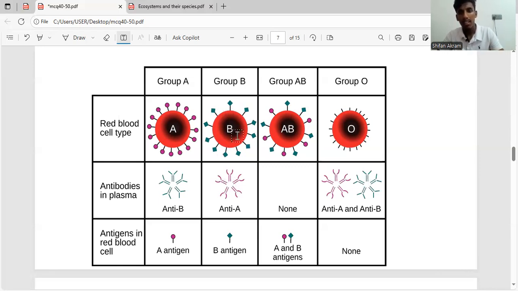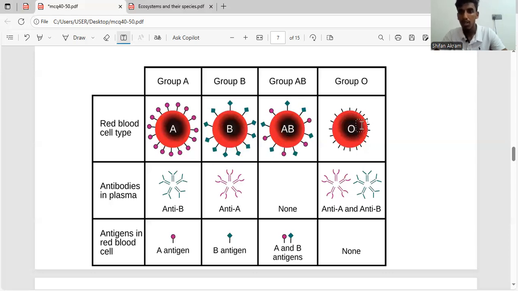So a B blood group person is compatible with another B blood group person. Okay, so what's the other? Can a B blood group person receive blood from an A blood group person? No, right? Because B blood group has anti-A antibodies, and if an A blood group person donates blood to a B blood group person, these anti-A antibodies will react with the antigens present on the A blood group surface. And again, they can't receive blood from AB blood group because they have anti-A antibodies. So these anti-A antibodies will react with the A antigen present on this red blood cell.